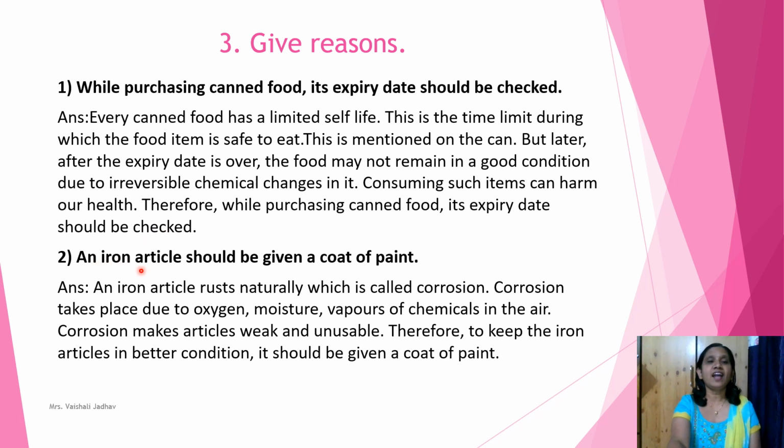Second one, iron article should be given a coat of paint. And its answer is an iron article rusts naturally, which is called as corrosion. Corrosion takes place due to oxygen, moisture, vapors of chemicals in the air. Corrosion makes articles weak and unusable. Therefore, to keep the iron articles in better condition, it should be given a coat of paint.